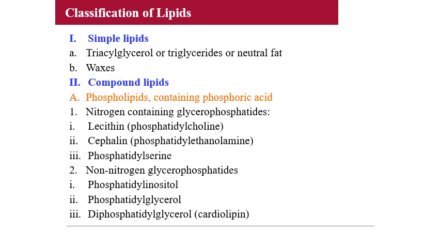Lecithin is also known as phosphatidylcholine, cephalin is also known as phosphatidylethanolamine, and phosphatidylserine. Then non-nitrogen glycerophosphatides like phosphatidylinositol, phosphatidylglycerol, diphosphatidylglycerol.